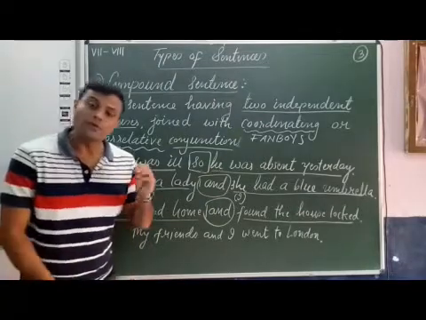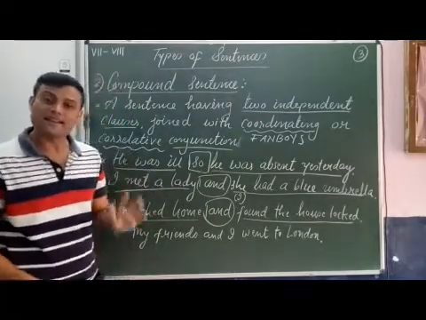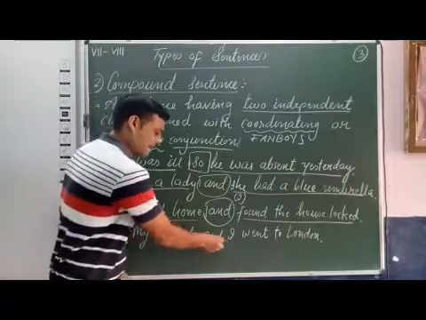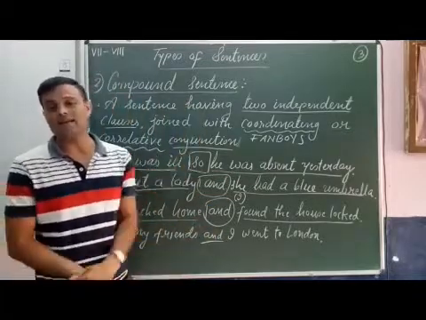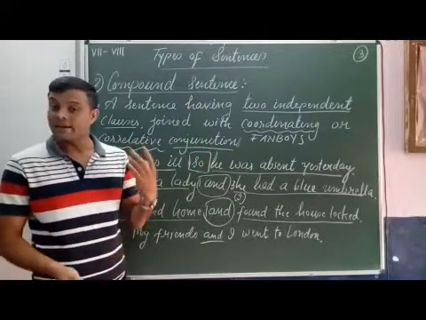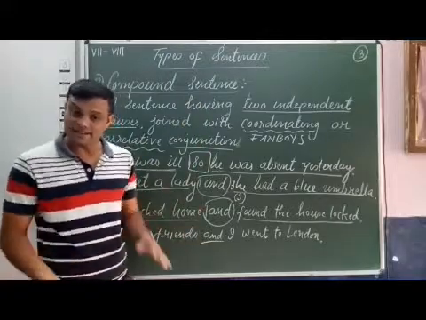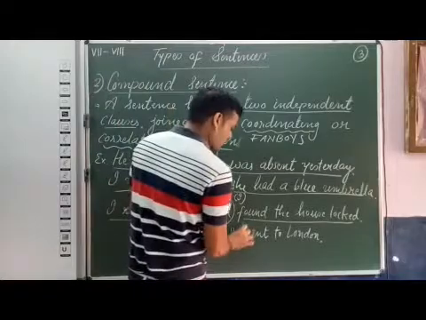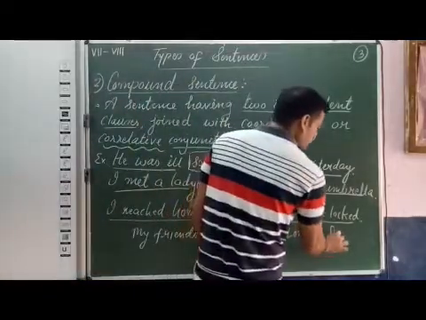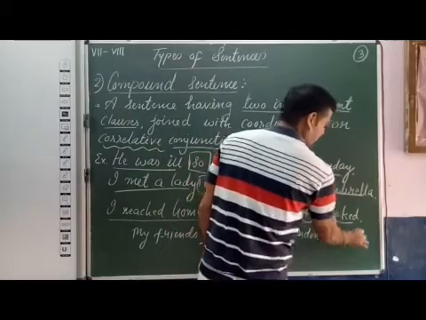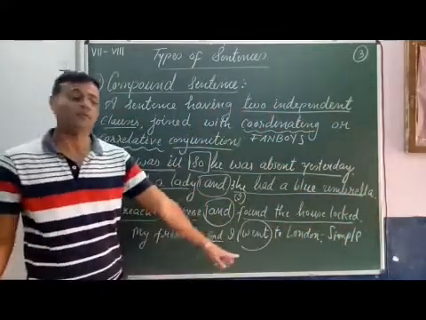At first glance we can see that it has the coordinating conjunction and, so we think it is a compound sentence. But sorry, if you observe this sentence, it has only one finite verb, went. That is why this sentence is a simple sentence, because it has only one finite verb, went.